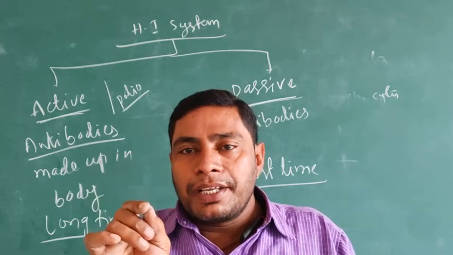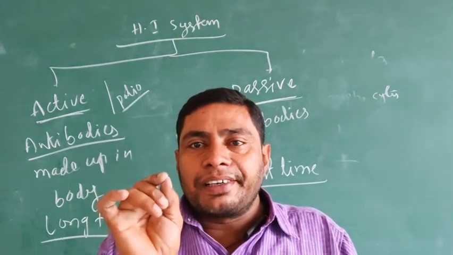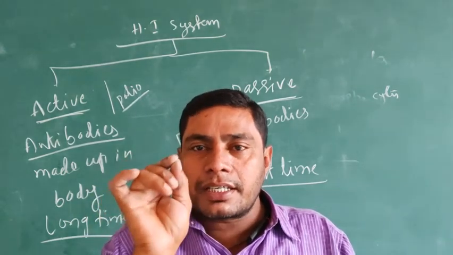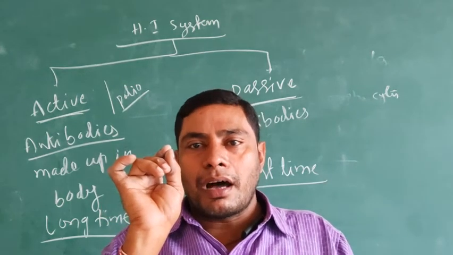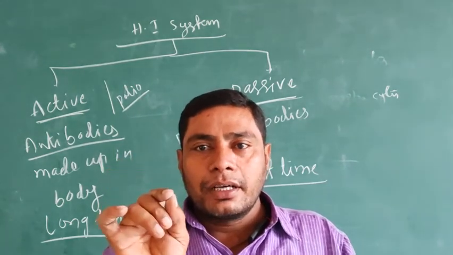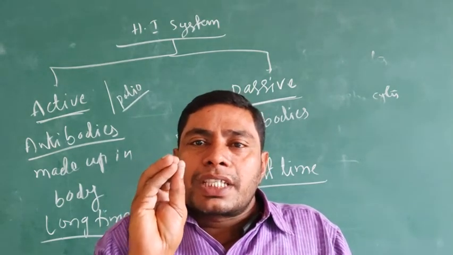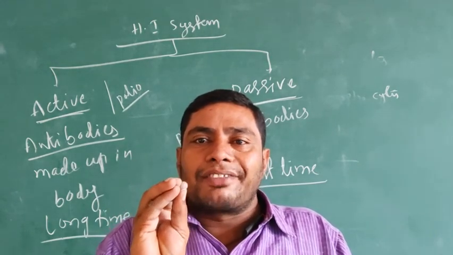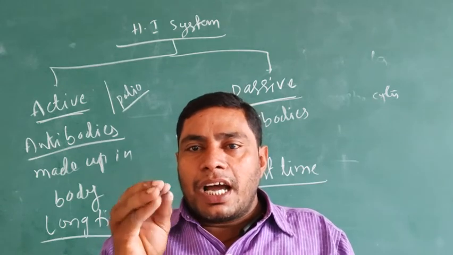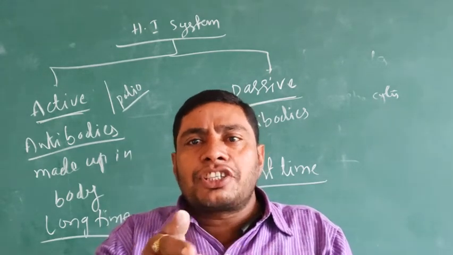It means disease-causing organisms' products or the inactive state of the pathogens. They are injected into a healthy person.